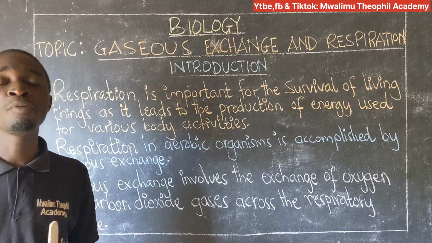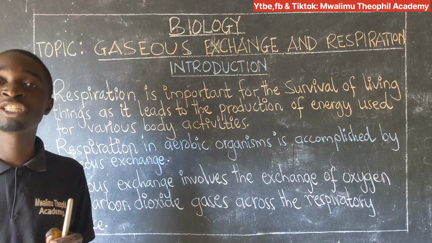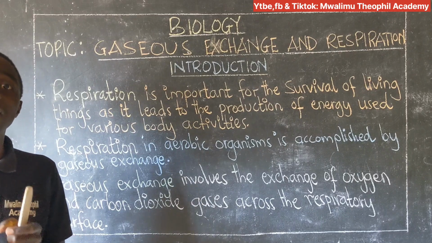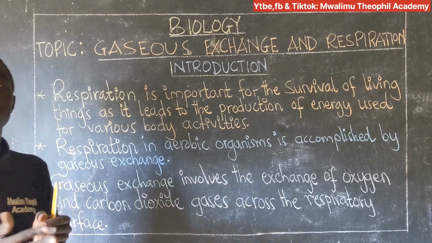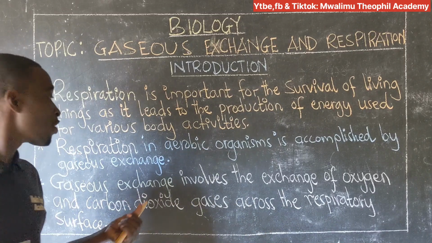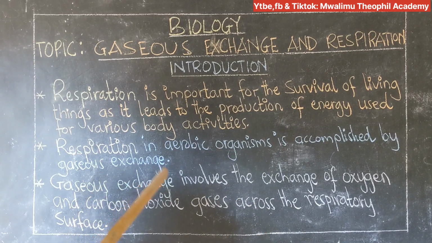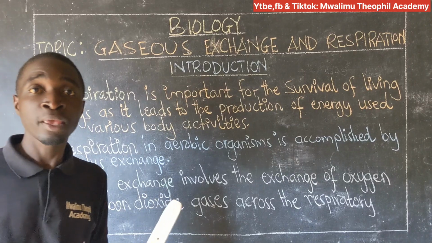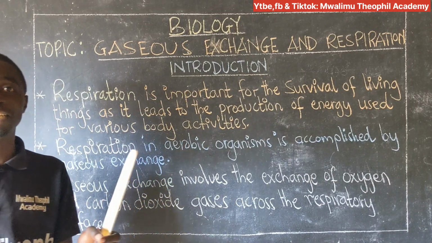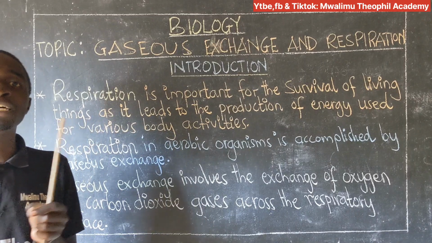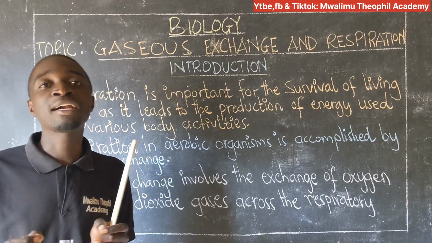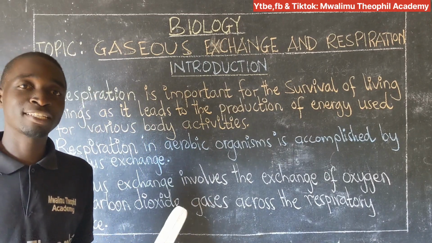As I have told you that aerobic respiration requires oxygen for it to take place, it means that gaseous exchange is inevitable for aerobic organisms to survive. Also, we are told that gaseous exchange involves the exchange of oxygen and carbon dioxide gas across the respiratory surface. Yes, it is true. When we speak about gaseous exchange, what gases are exchanged? The major respiratory gases which are exchanged are oxygen and carbon dioxide.